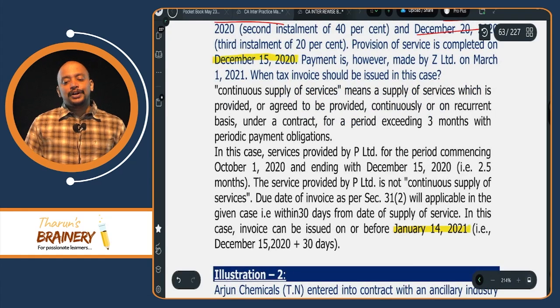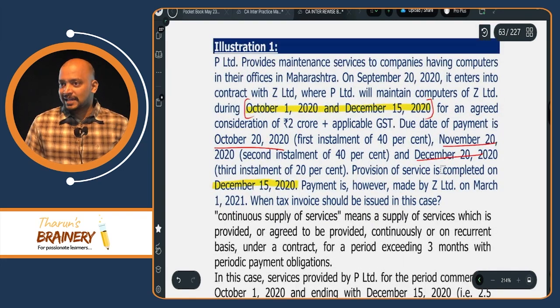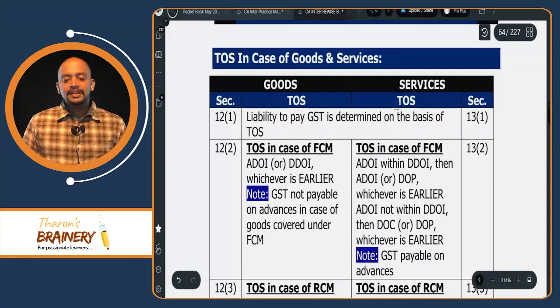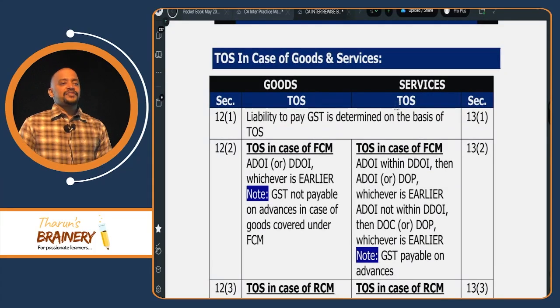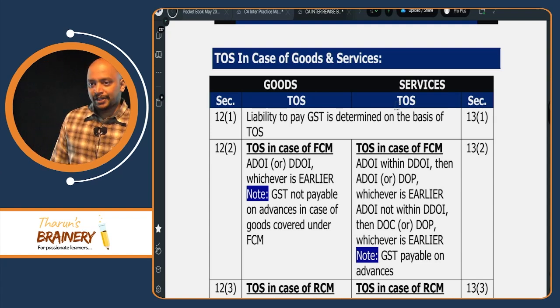So we should not apply continuous supply of service in this case, because even though installments are there, the service takes not more than 3 months to complete. That's why it is not a continuous supply of service. So these are the due dates of invoice that we need to remember. So we completed 6 situations. What is the due date of invoice?